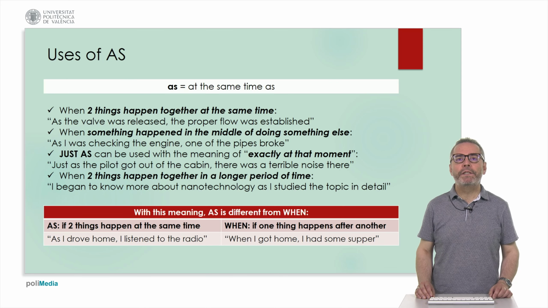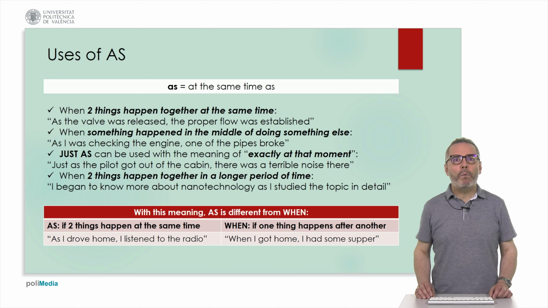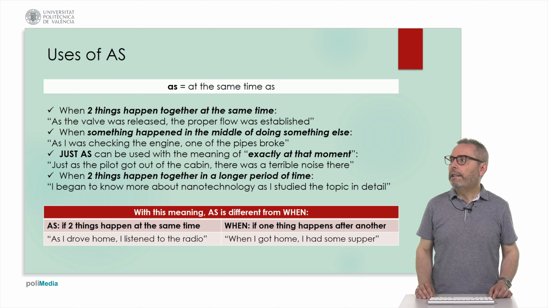Let's start with the uses of as. One of the meanings of as is at the same time as. And we use it when two things happen together at the same time. For example, as the bulb was released, the proper flow was established. Also, when something happened in the middle of doing something else. In the example, as I was checking the engine, one of the pipes broke.